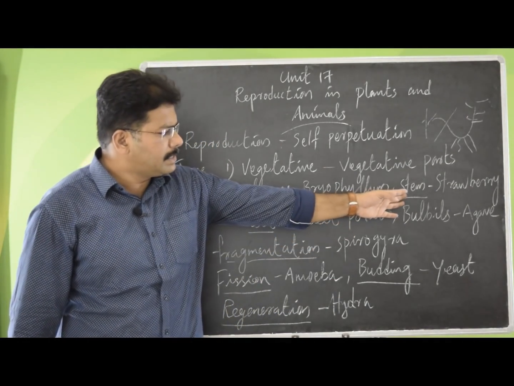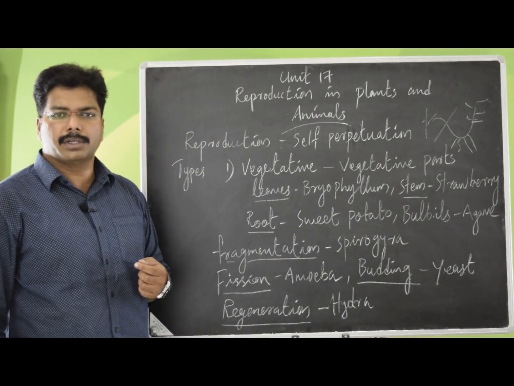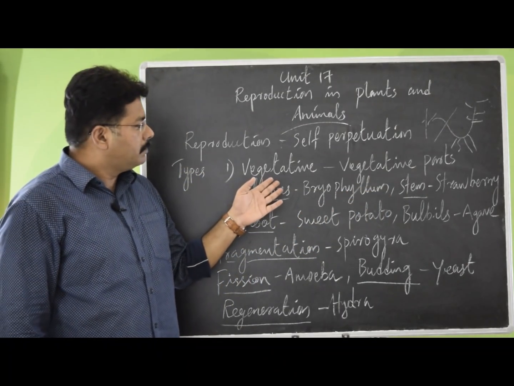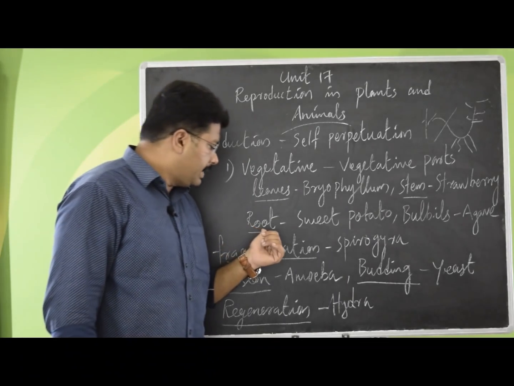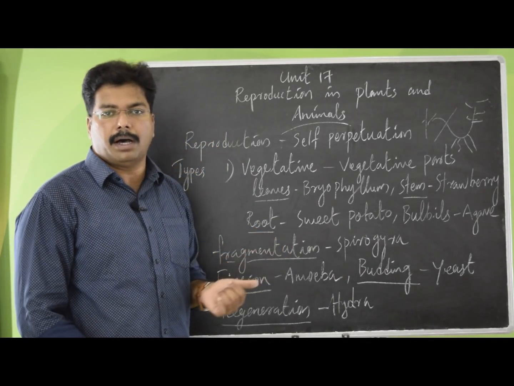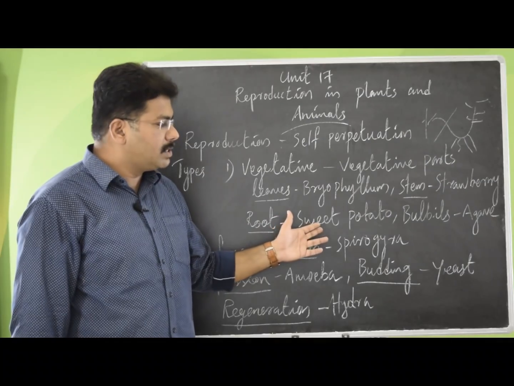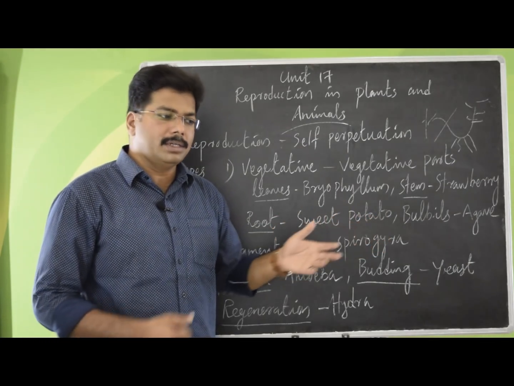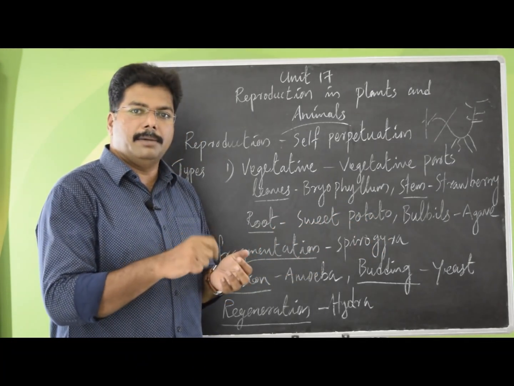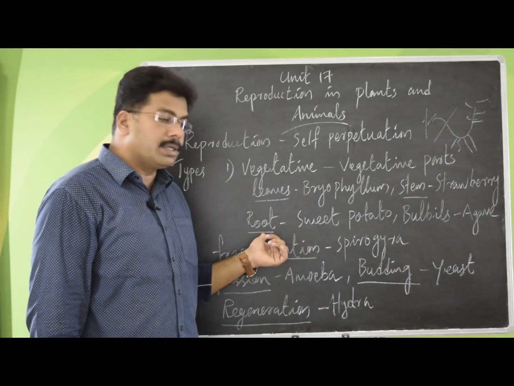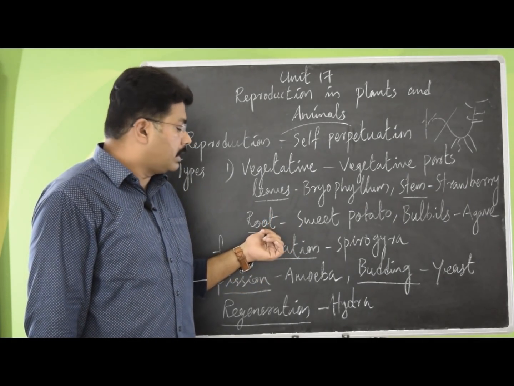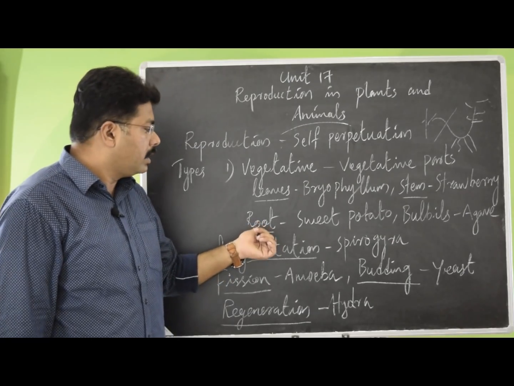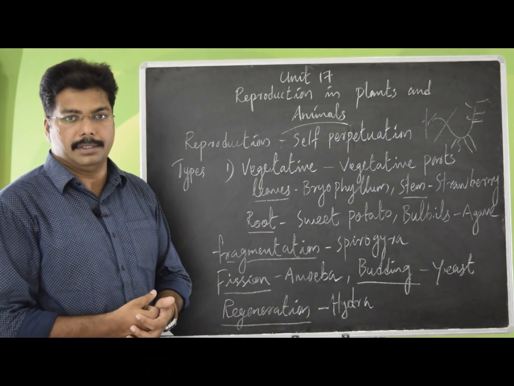That is how stems take part in the reproduction of plants. Looking at the next one, root is also a vegetative part of the plant. Example, sweet potatoes. If you cut the sweet potato into pieces and place it in the soil, this root can start the reproduction by growing into a whole new organism.